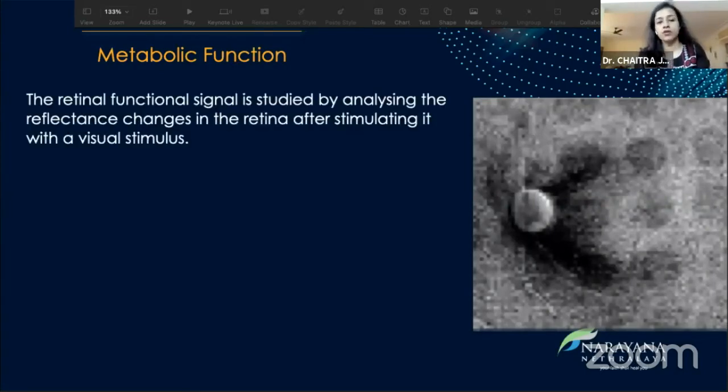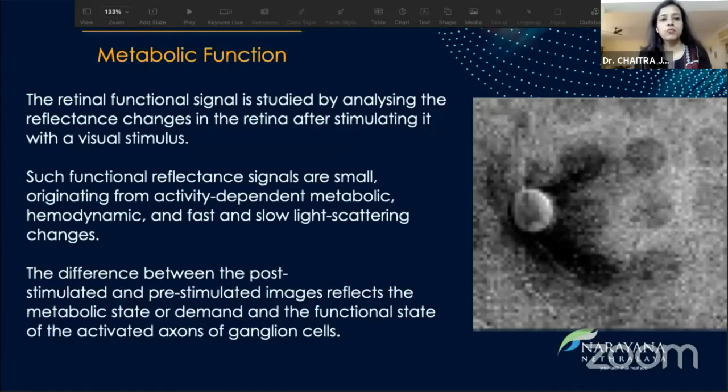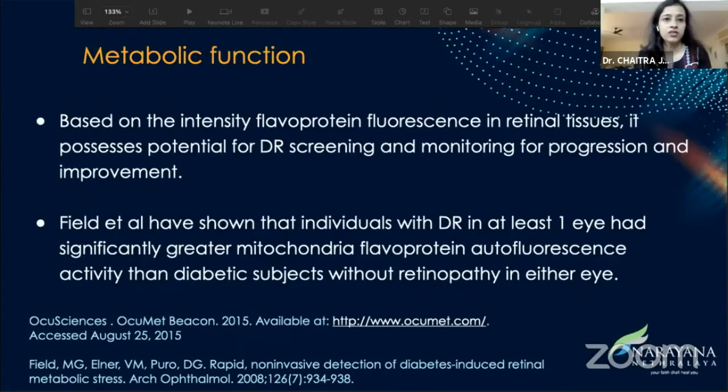Now, coming to the metabolic function, the retinal functional signal is studied by analyzing the reflectance changes in the retina after stimulating it with a visual stimulus. Such functional reflectance signals are small. They originate from activity-dependent metabolic, hemodynamic, and fast and slow light scattering changes. The difference between the post-stimulated and the pre-stimulated images reflects the metabolic state or demand and the functional state of the activated axons of the ganglion cells.